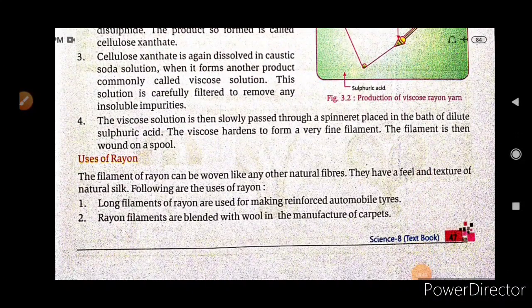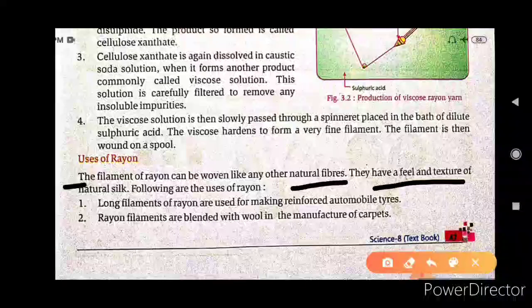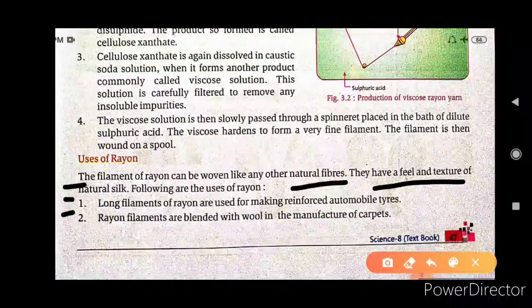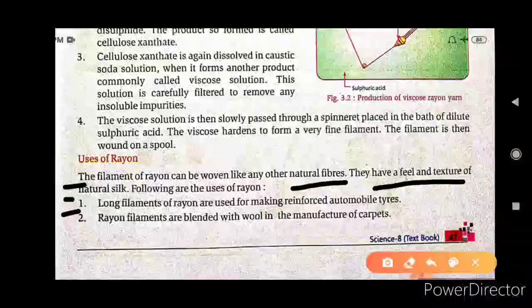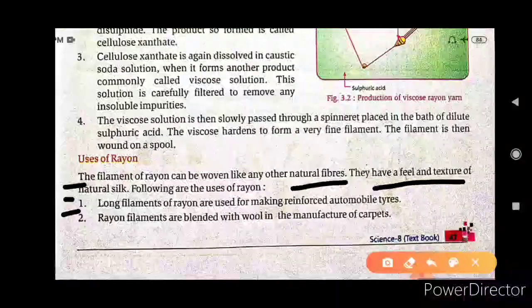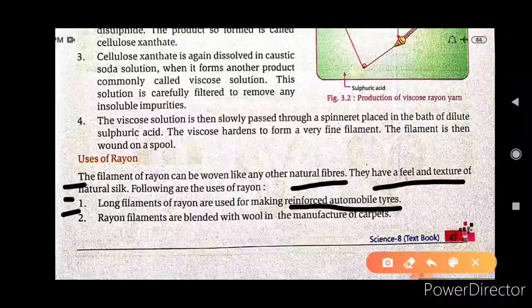Now we are going to study the uses of rayon. The filaments of rayon can be woven like other natural fibers. They have the feel and texture of natural silk. First, long filaments of rayon are used for making reinforced automobile tires.